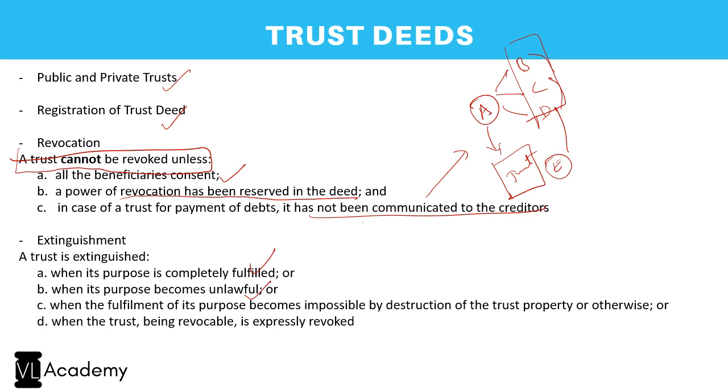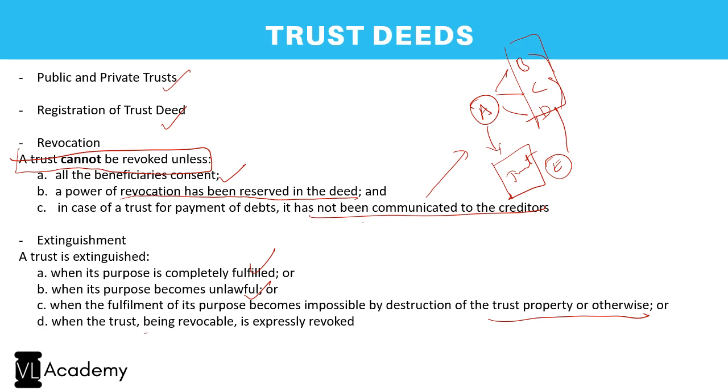Second, when the purpose becomes unlawful. Let us say it is for mining. Now, all of a sudden, government said mining is illegal in this area. So now you can no more go for mining there, correct? So the trust is gone. You cannot have a trust anymore there. Next, when the fulfillment of its purpose becomes impossible by destruction of the trust property or otherwise. It's self-explanatory. When the property itself is destroyed, there is no more a trust, because trust is existing merely because of the trust property.